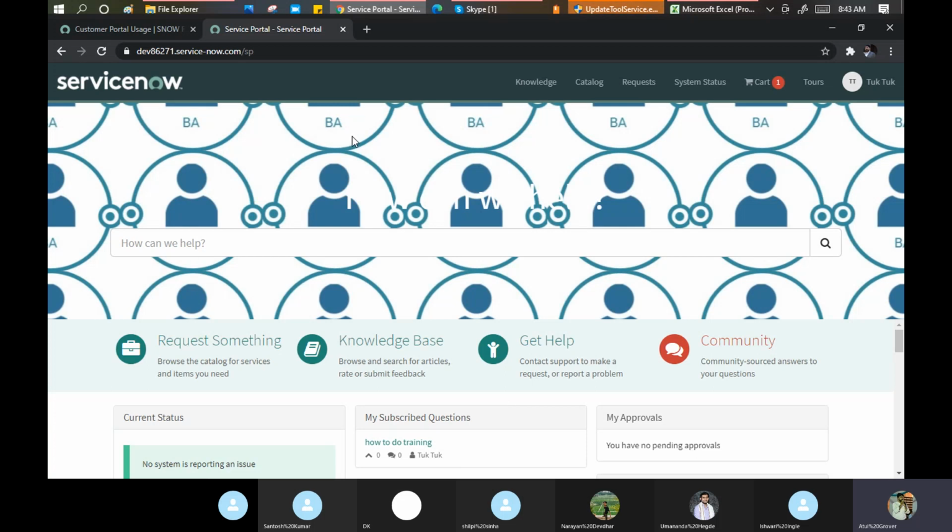One fundamental rule you have to remember in ServiceNow: visibility of anything, whether any incident, change, request, knowledge, problem, or news, totally depends on the role you have.